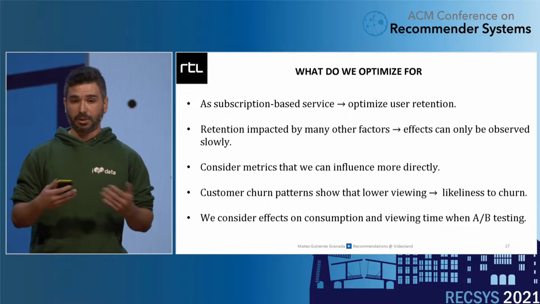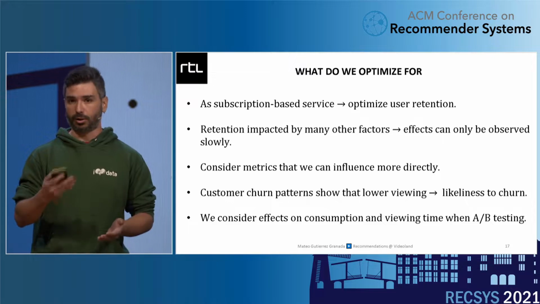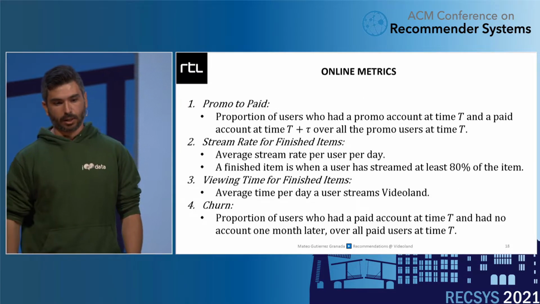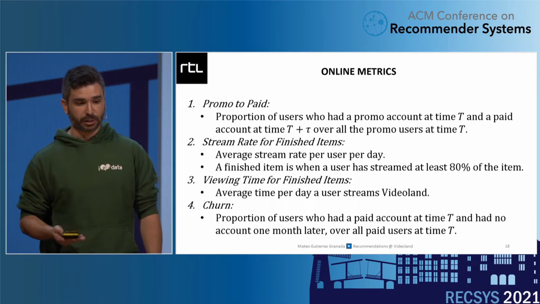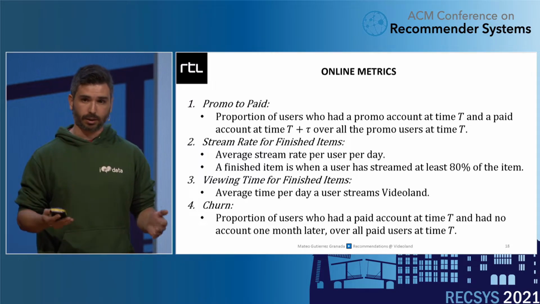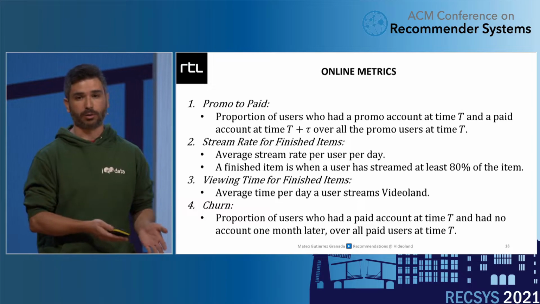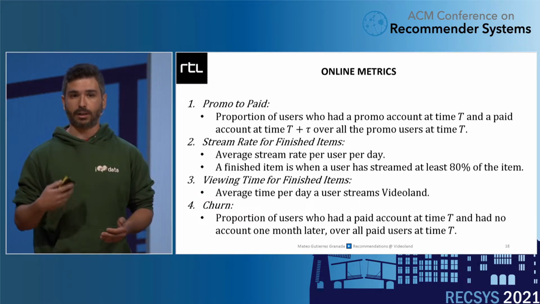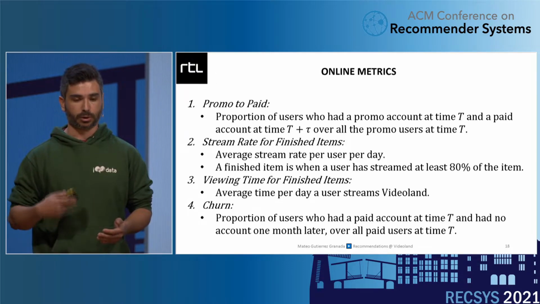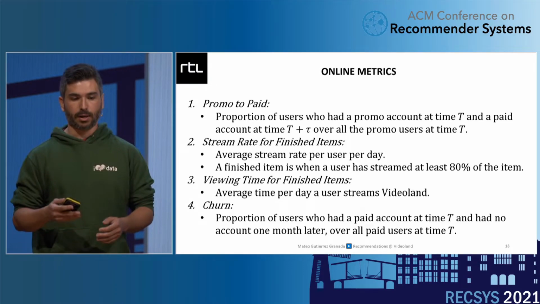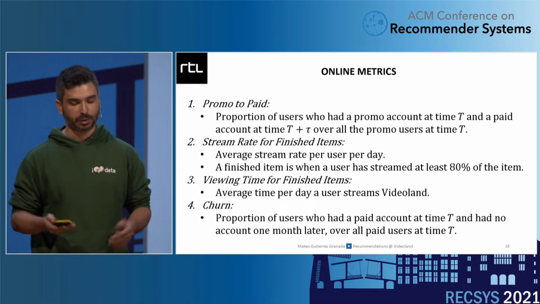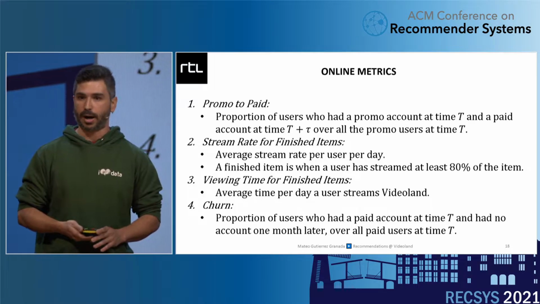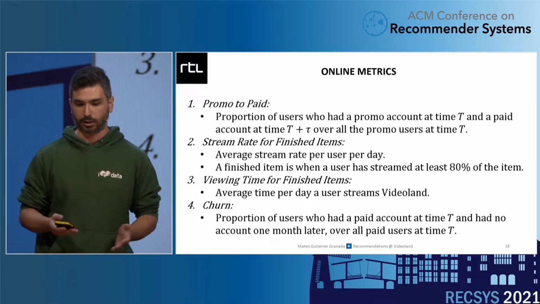So for the A/B test results, we consider a lot the viewing time and the consumption in the analysis. So we have 4 main metrics. Promo to paid, as the proportion of users that had a promo account and turned into a paid account. The stream rate, the number of items that a user would consume to a certain completion rate, 80%, on average per day. The viewing time on average, and churn, as the proportion of users that had a paid account and decided to cancel their subscription.